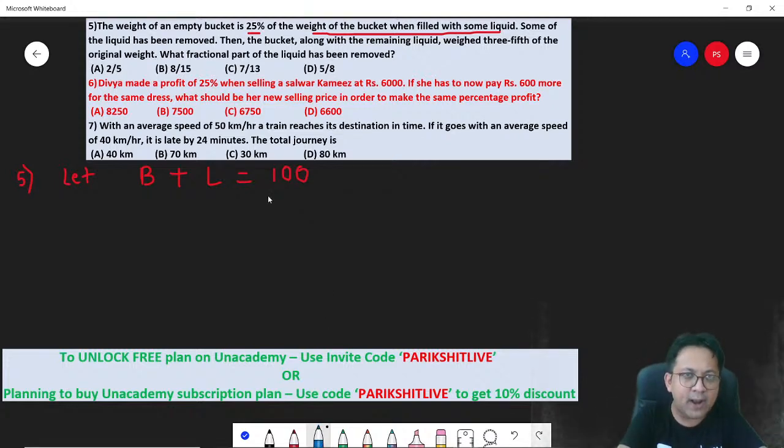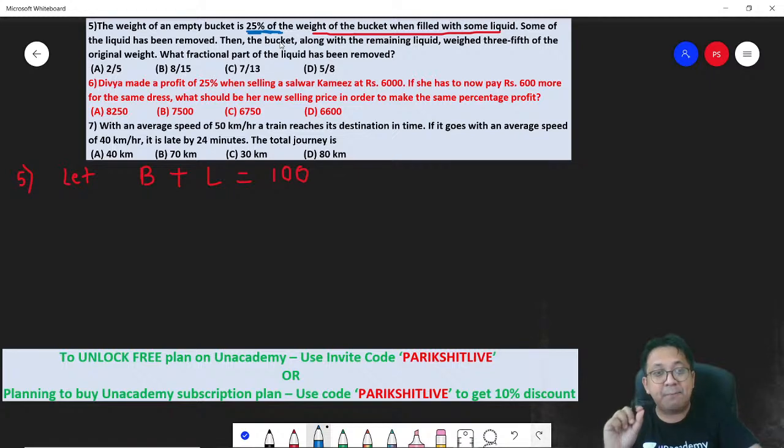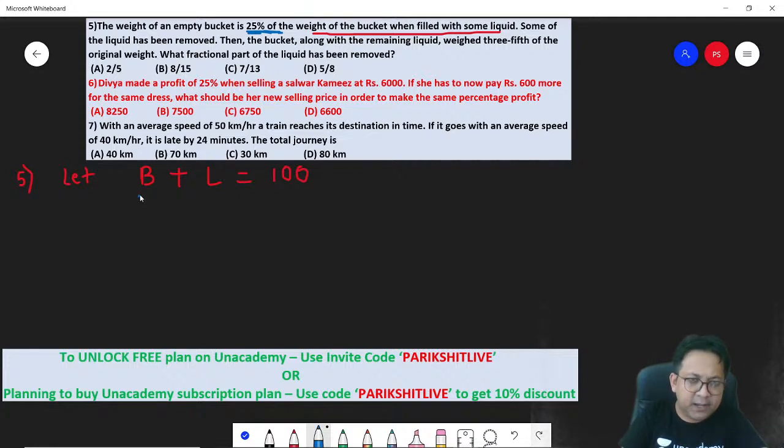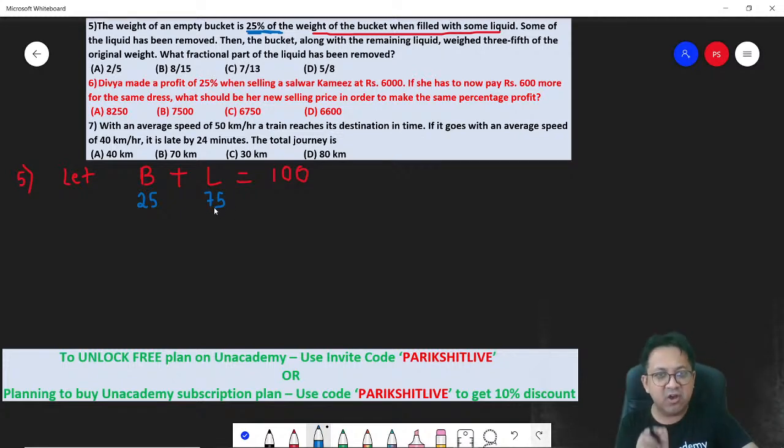Now they say the weight of the empty bucket is 25% of the weight of bucket and liquid. What is empty bucket? Only bucket. So weight of B is 25% of B plus L. So it would mean B is 25 and L is 75. Do you agree with this? Because bucket is 25% of bucket filled with liquid, and we have taken that as 100, so the liquid got to be 75. I hope you understand this.